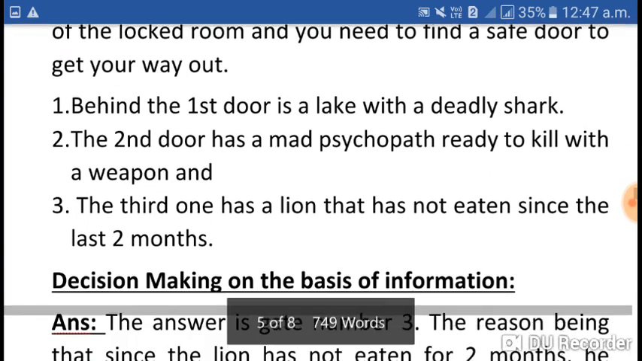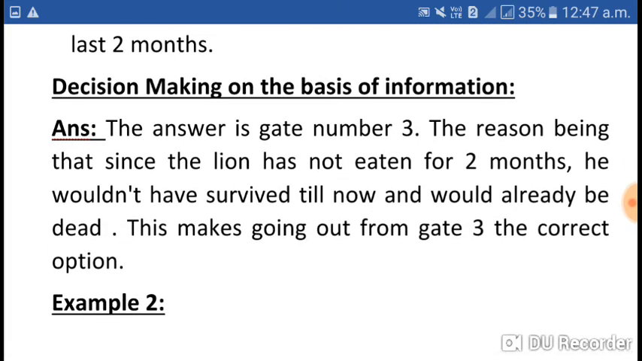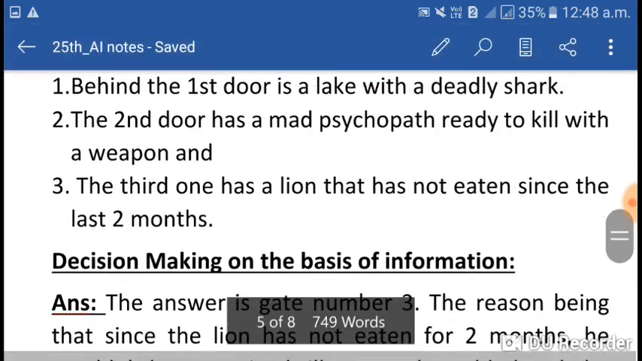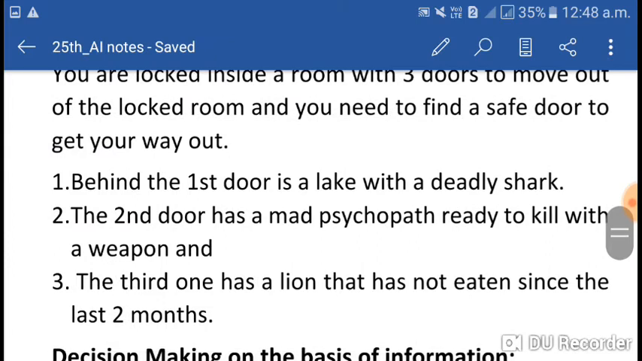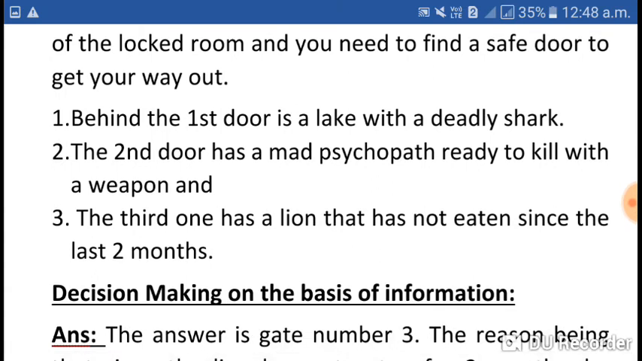So, let us continue. From these 3 doors, according to the given information, the answer is gate number 3. Why gate number 3? Because according to the conditions, the first 2 doors are not safe for us. First door, there is a lake with a deadly shark. It's not safe for us to come out from the first door. The second door has a mad psychopath ready to kill with a weapon. Again, it's not safe for us.